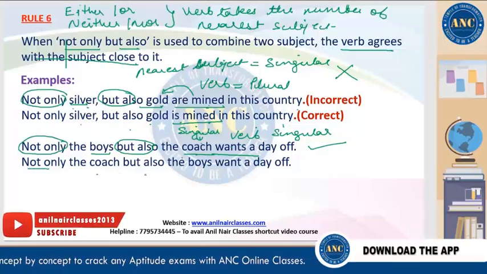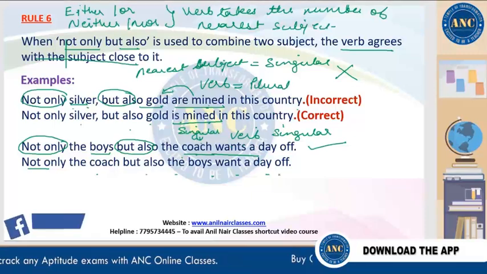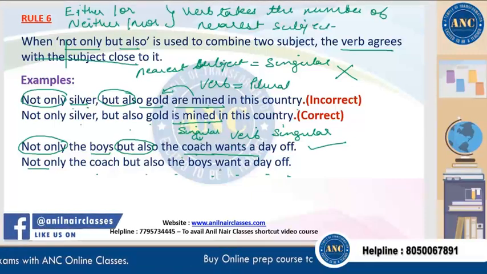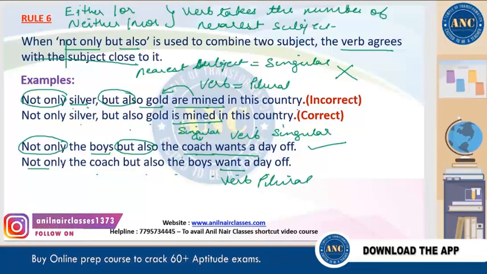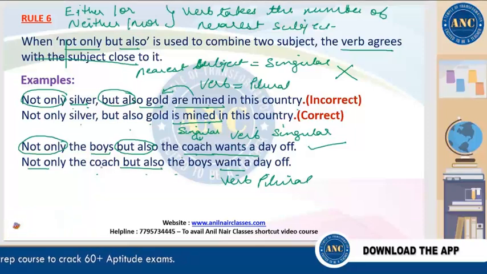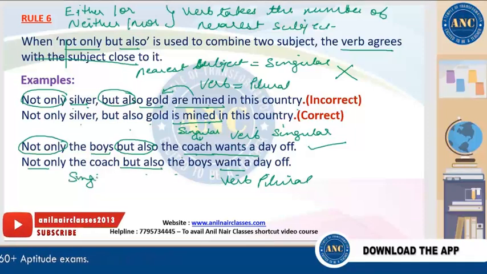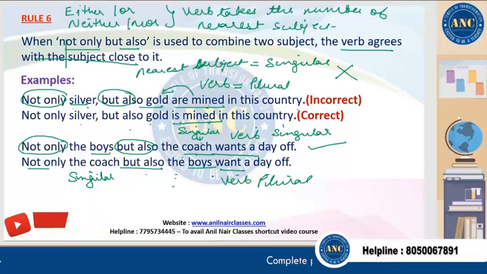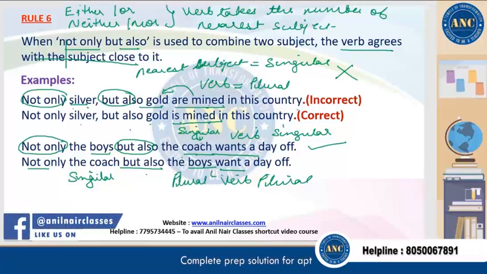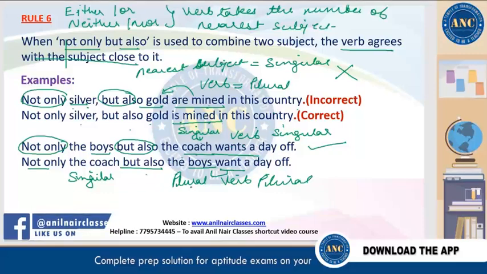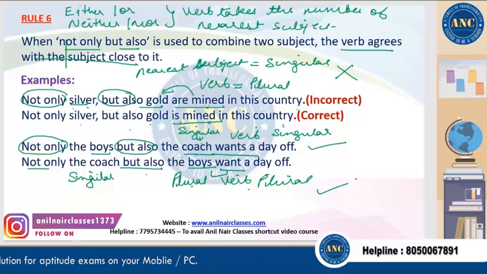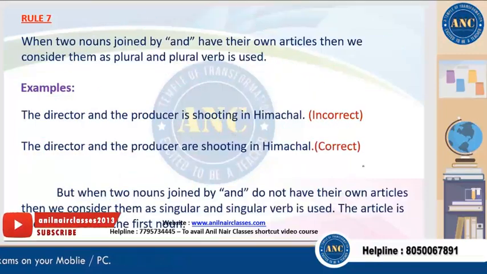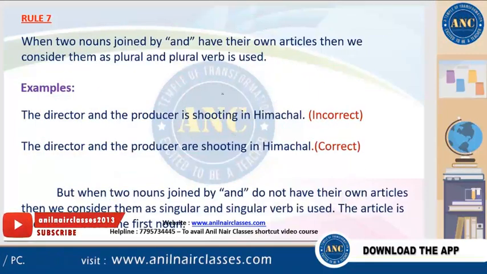See the next example. Not only the coach but also the boys want a day off. So want is our verb. Verb is in the plural form. So we see the subjects are joined with again not only but also. This coach is singular and boys is the plural form, which is also nearest. So this time the nearest subject is the plural subject, so the plural verb. The subject verb agreement is there. Clear? Next slide. So now when you have two nouns which are joined with and they have their own articles,